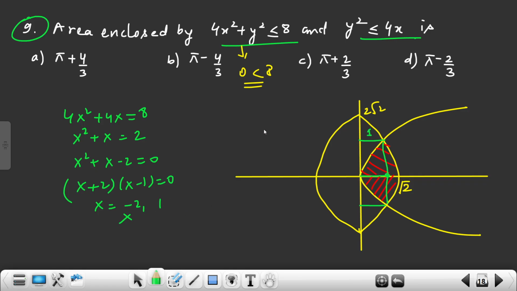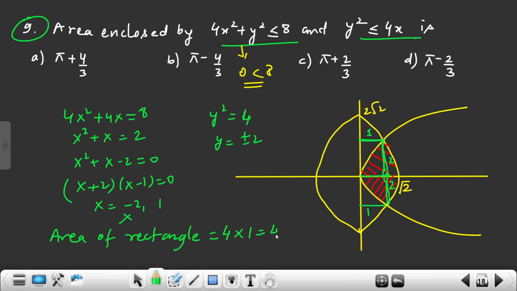What is y? Y square is obviously 4x. So x is 1, so y square is 4. Y is plus minus 2. Plus minus 2 means this is plus 2 and this is minus 2. So this is also 2. Now you know that this is 1 and this length is how much? 4. So the area of this rectangle is how much? 4 into 1, that is 4.